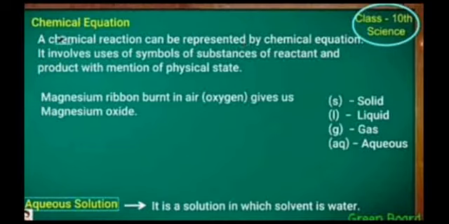Chemical equation. A chemical reaction can be represented by a chemical equation. It involves the use of symbols of substances, of reactants and products, with mention of the physical state of reactants and products. This physical state means solid, liquid, gas or aqueous condition. This is the state of matter. For example, magnesium burns in air to give magnesium oxide. In this reaction, magnesium is in solid state, oxygen in gaseous state and magnesium oxide also in gaseous state.